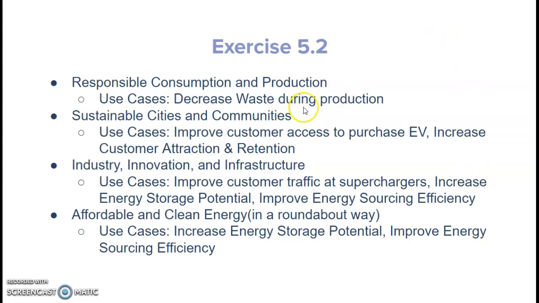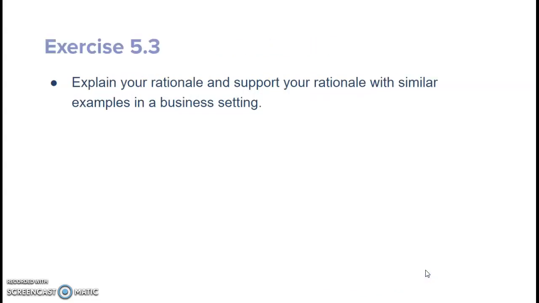So for the first, the identified use case was decrease waste during production, which goes with SDG responsible consumption and production. For sustainable cities and communities, we selected improving customer access to purchase EVs and increasing customer attraction and retention to EVs. And then for industry, innovation, and infrastructure, we selected improving customer traffic at superchargers, increasing energy storage potential, and improving energy sourcing efficiency. And then lastly, affordable and clean energy, we selected increasing energy storage potential and improving energy sourcing efficiency.